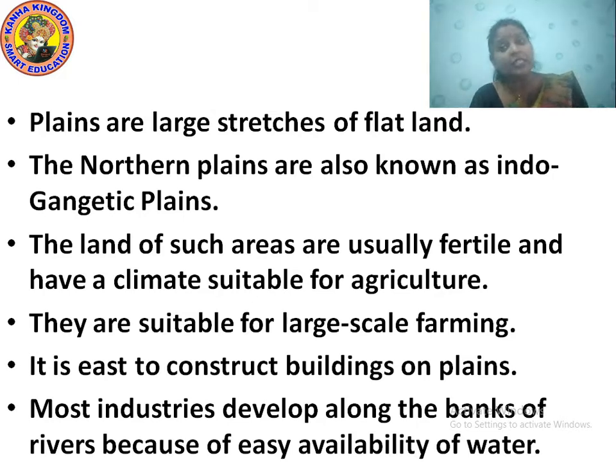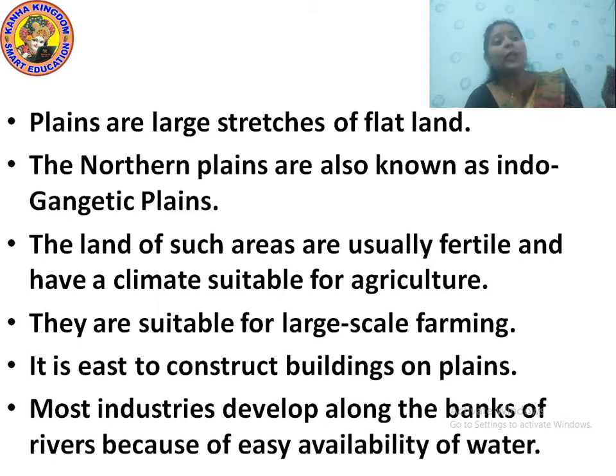Avail and ability, these two words combined make availability. A-V-A-I-L-A-B-I-L-I-T-Y. Availability of water. Most industries develop along the banks of rivers because they can find water very easily.